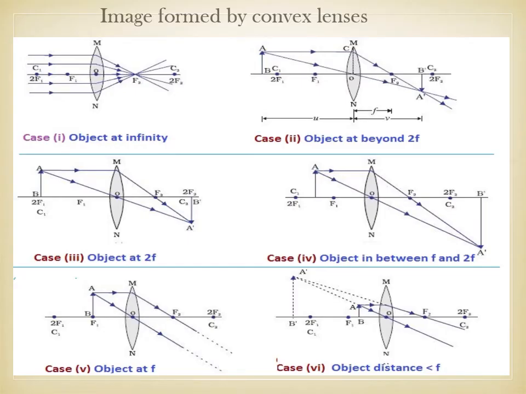These are the various images formed by convex lenses according to the location of the object. First, the object is at infinity, so rays are focused at the focal point. Another is when the object is beyond the double focal length, and you can see the image is formed between F1 and F2. These are examples where we can see the different types of images formed by convex lenses.